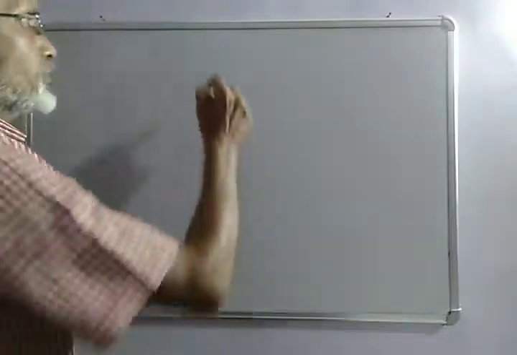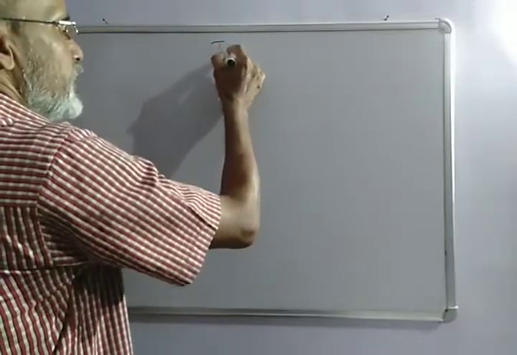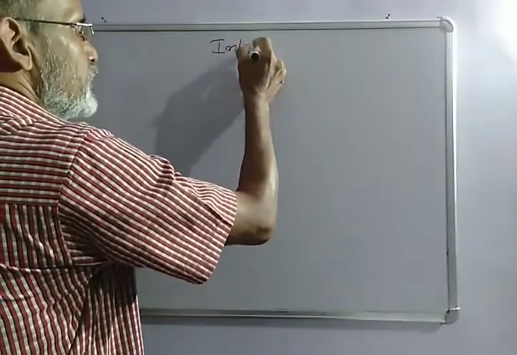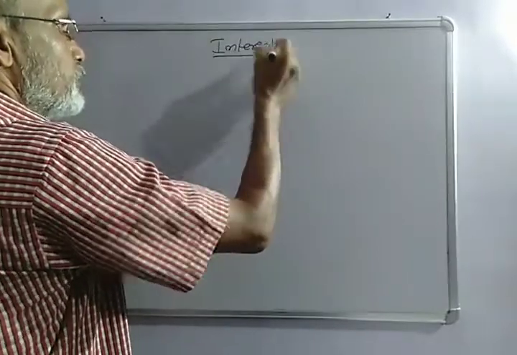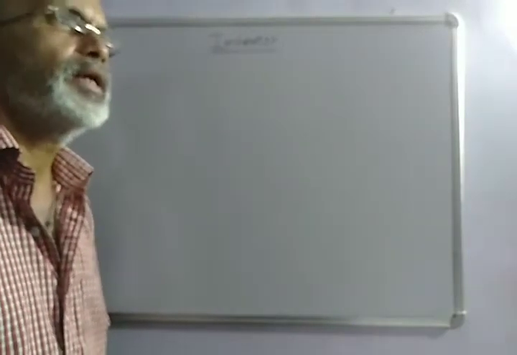The chapter is interest. What do you mean by interest? Interest is the profit earned by giving and taking of money. If a person is giving some money, then he or she also wants some amount of profit, and this profit is interest.